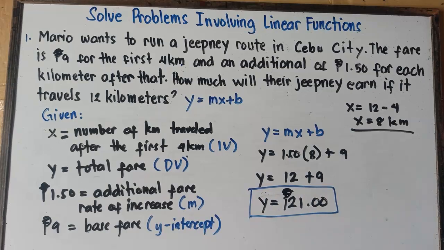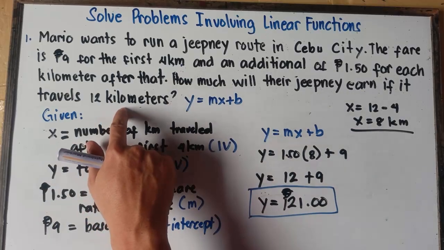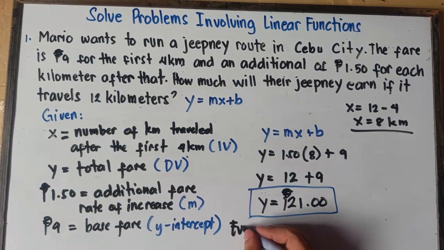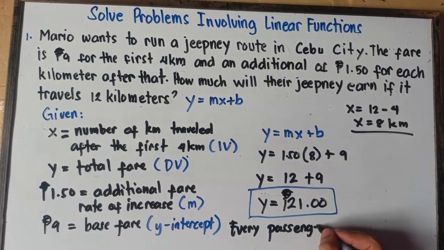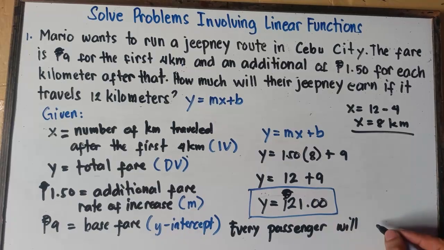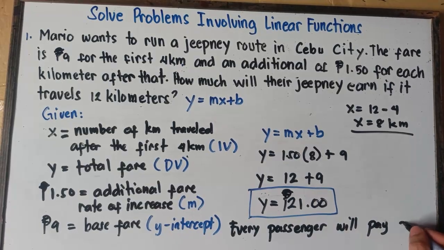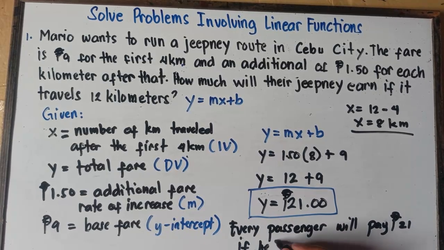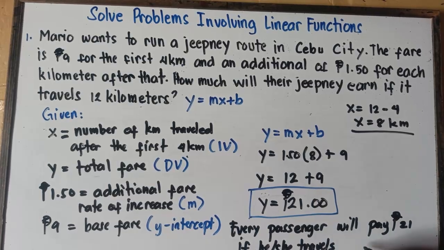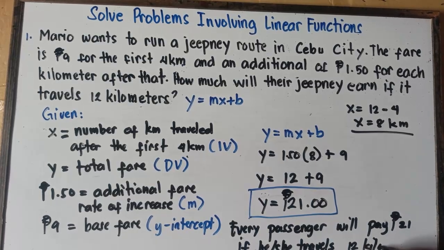So therefore, every passenger will pay 21 pesos if you travel 12 kilometers. So we can write that one to finalize our answer. Every passenger will pay 21 pesos if he or she travels 12 kilometers.